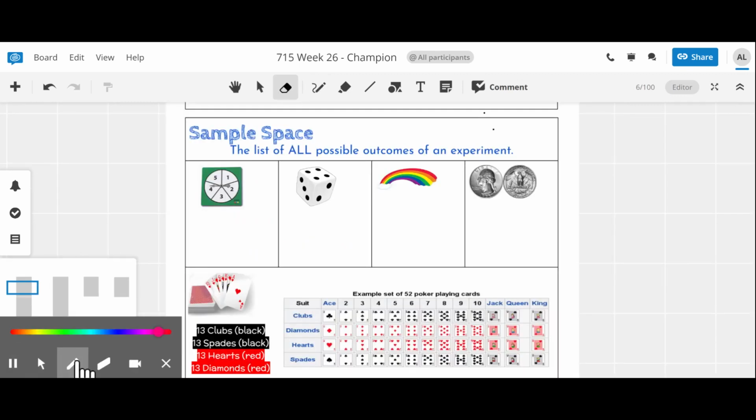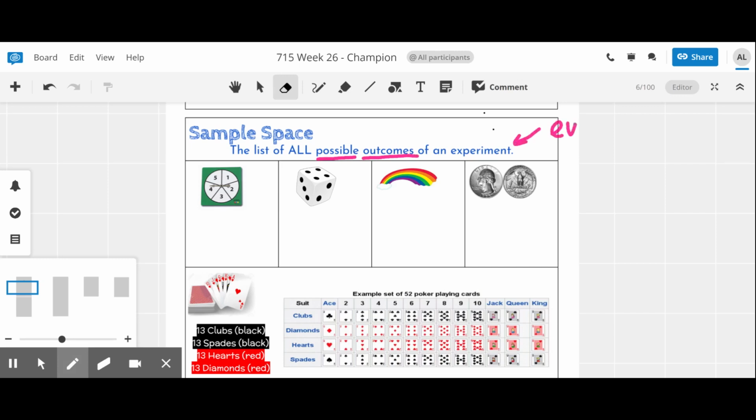Sample space is kind of like the population you were sampling when you were doing surveys. It's the total possible outcomes of an experiment. When we use the word experiment, we are referring to an event that happens. For example, spinning this spinner. That's an experiment. Every time I spin it is a trial or an experiment.